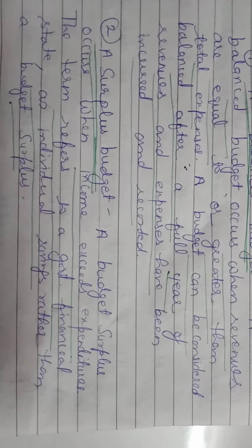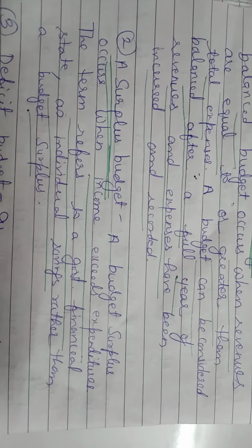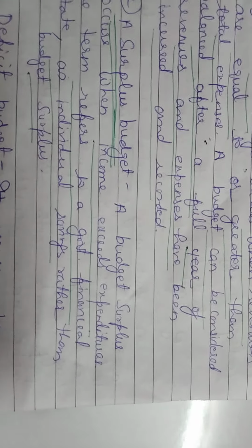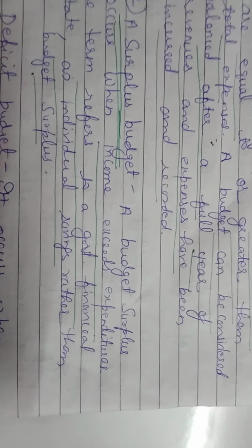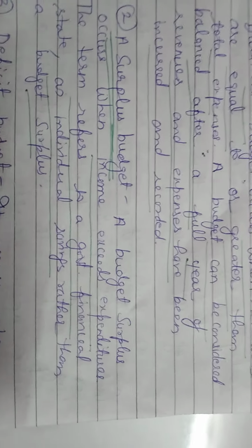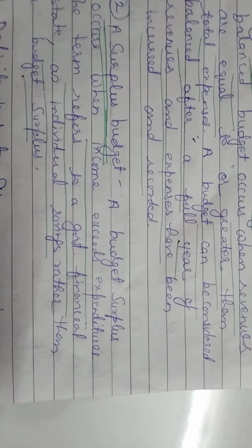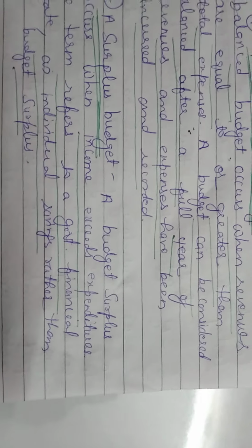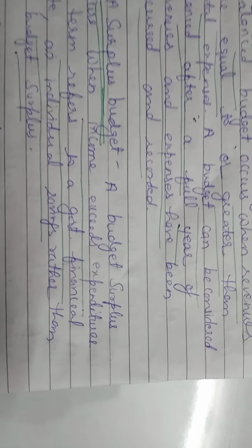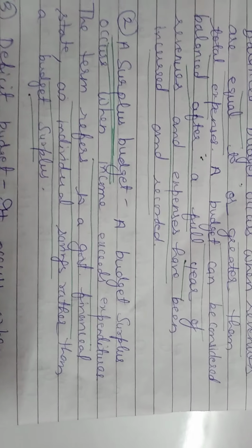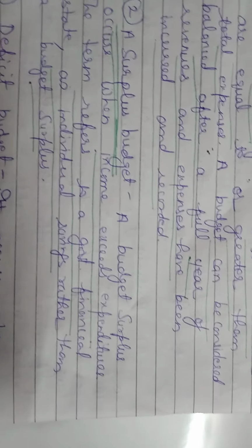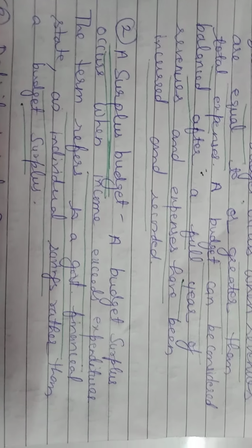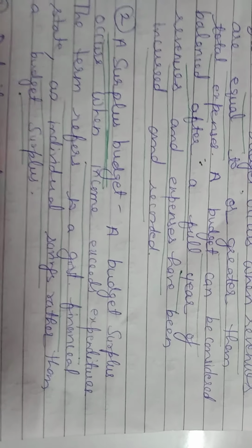Number 2, surplus budget. A surplus budget occurs when income exceeds expenditures. The term refers to the government's financial state, as individual savings are called savings rather than a budget surplus. So it's a surplus budget.